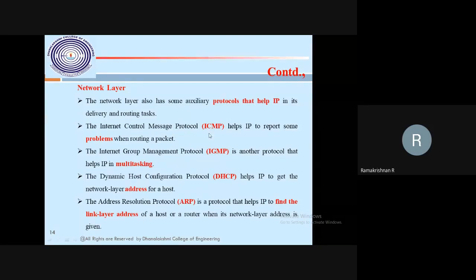Already I said a protocol is nothing but a set of rules and regulations to enable some functionalities. If I want to find out any error or problem, the ICMP protocol is nothing but software that is implicitly running in between on our network. Then the Internet Group Management Protocol. Then the DHCP protocol. DHCP is a familiar one for computer science students.